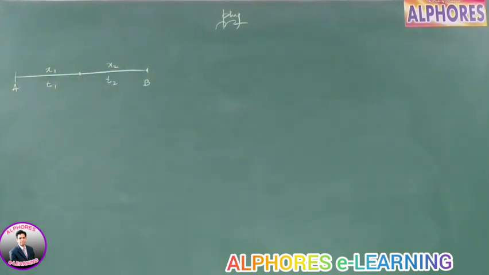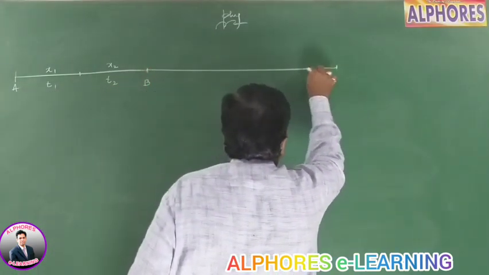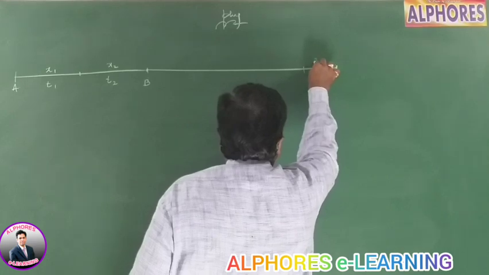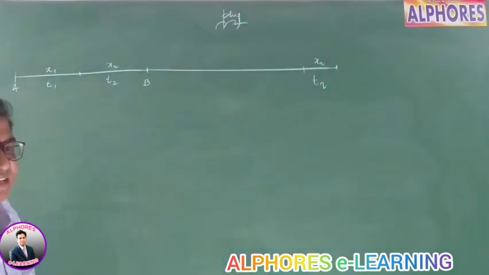Let's suppose like this, for the nth interval of time, the distance covered is xn. Suppose a body is moving in a straight line covering distances x1, x2, x3, ..., xn in intervals of time t1, t2, t3, ..., tn. Then, what is the average speed of the body?